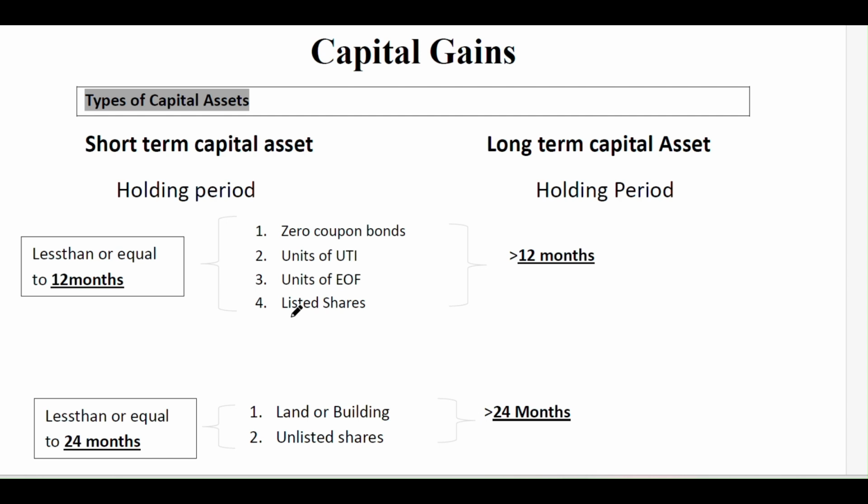And units of an equity oriented fund, which acts like a mutual fund. Their entire assets are invested in shares of companies. From there only they generate a higher amount of returns. And listed shares, which you may know are the shares listed on the Bombay Stock Exchange, BSE, or NSE. For these, if the holding period is less than or equal to 12 months, then it comes under short term capital asset. If the holding period is greater than 12 months, it comes under long term capital asset.